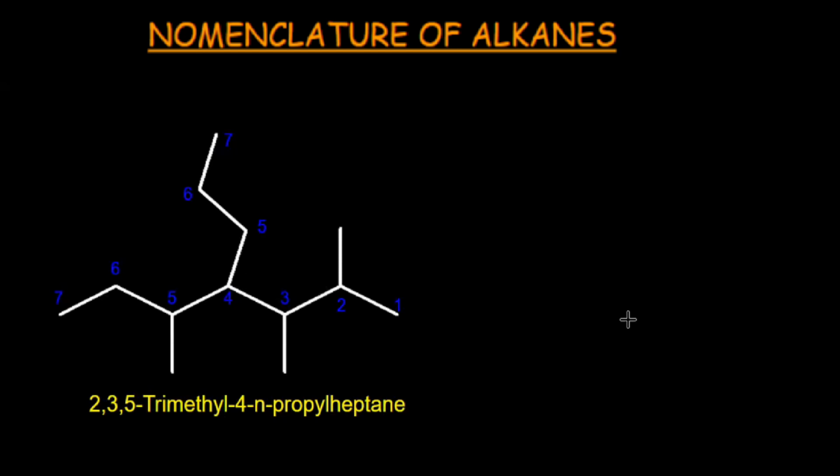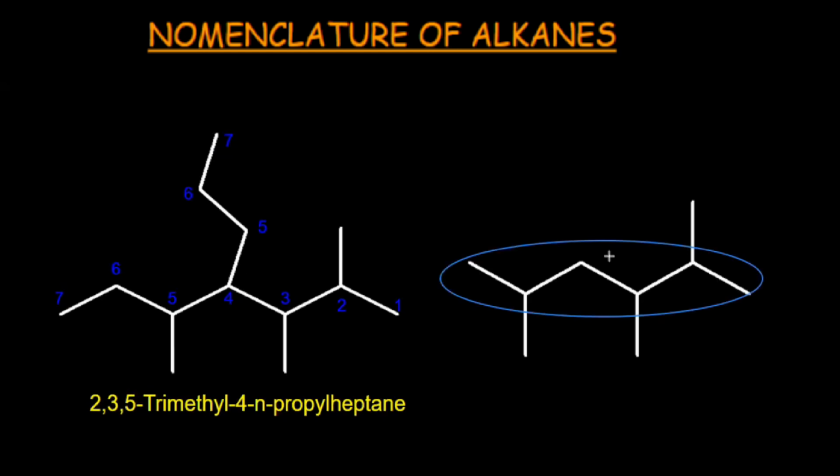Now let's consider another example. Now here is the tie between the substituents on either side of the chain. When two substituents find equal position on either side of the heading part, numbering would be started from that side where the lowest point of difference comes.